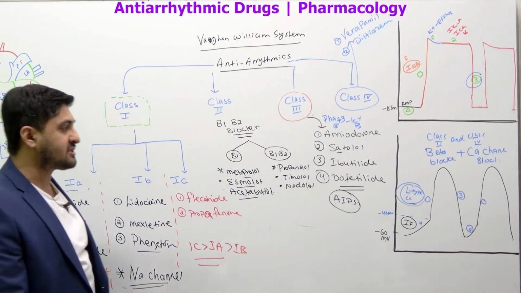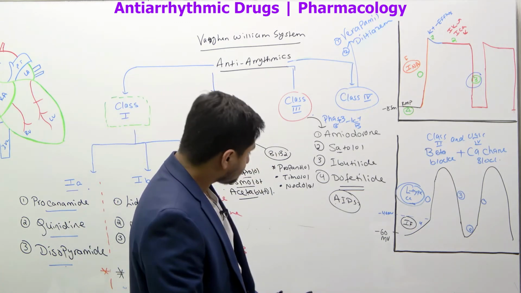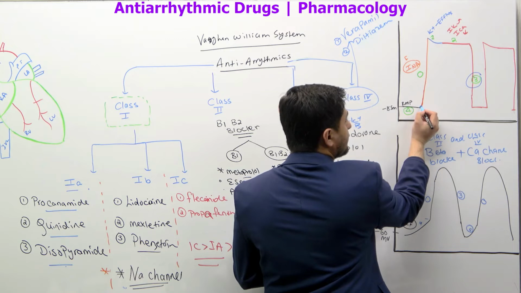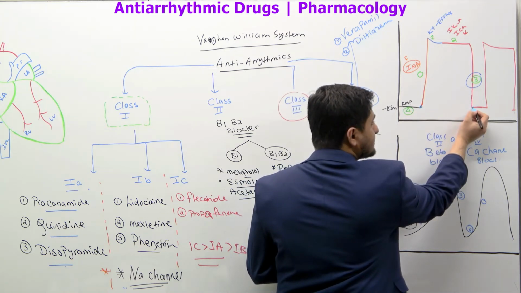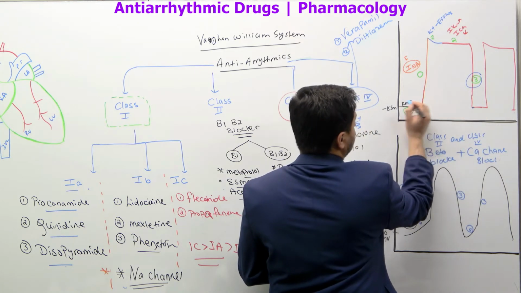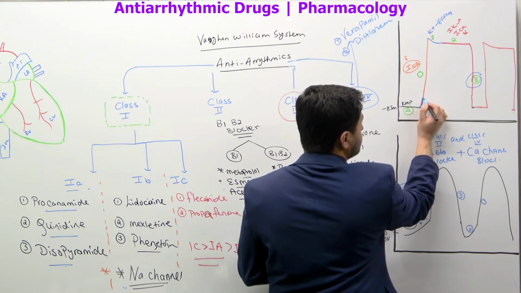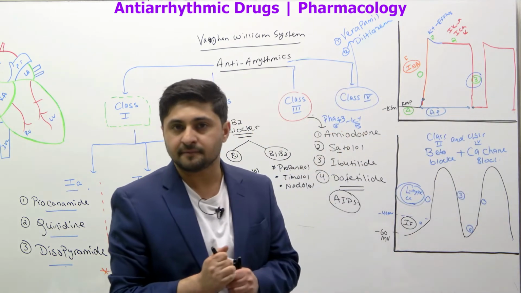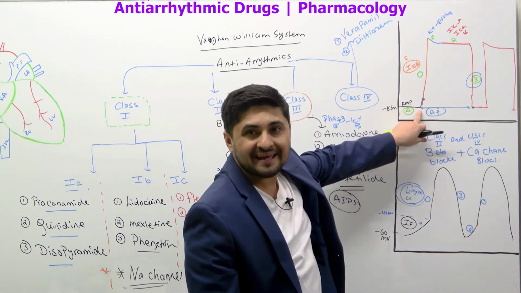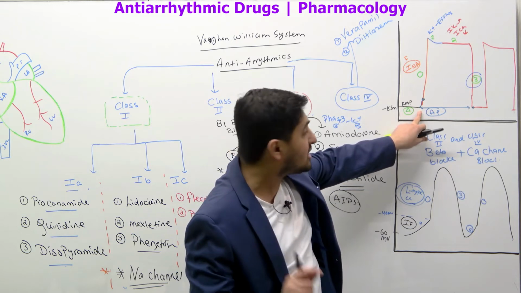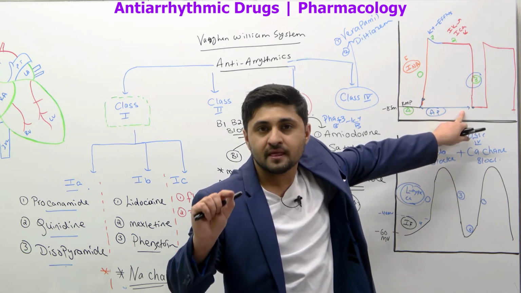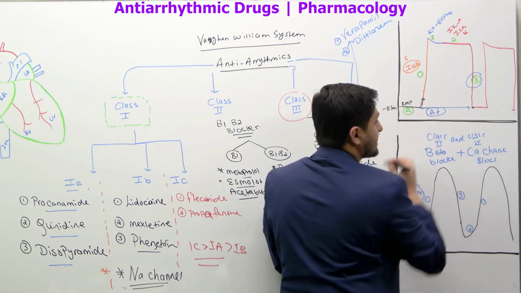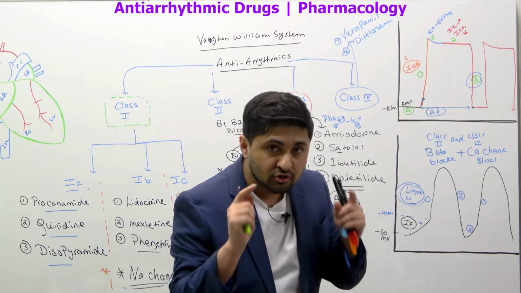Now, before I end this, there's one concept that I would want to add here. When the action potential begins here, and then it ends here, basically when it reaches the resting membrane potential, there's a threshold potential right here where the action potential begins, and when it comes back to resting, this whole phase is what is called the action potential. From the initiation of depolarization of the cell until the cell becomes fully at rest, the whole phase, the timing it takes, is called the action potential. You need to know what that means.